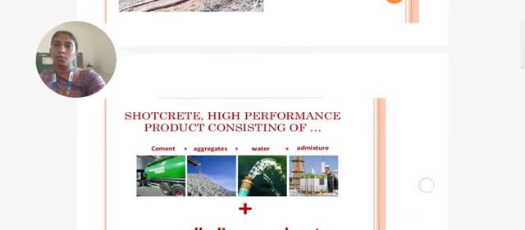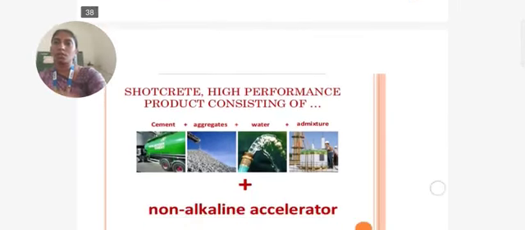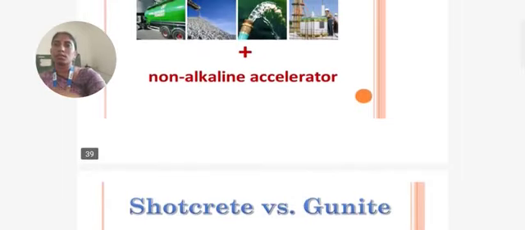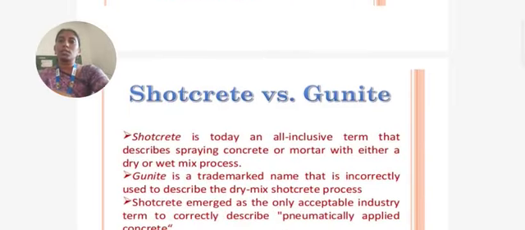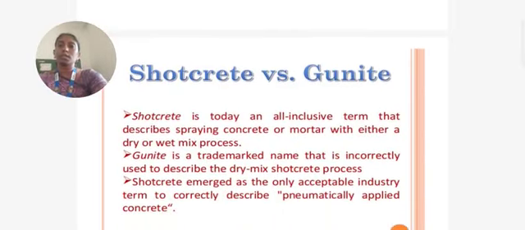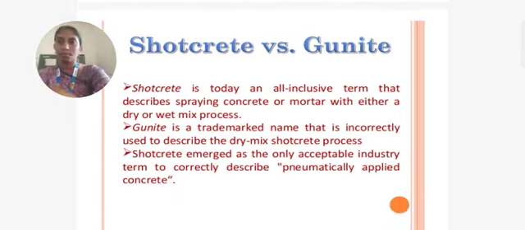Shotcrete is a high performance product consisting of cement plus non-alkaline accelerator. Next is shotcrete versus gunite. Shotcrete is today an all-inclusive term that describes spraying concrete or mortar with either a dry or wet mixing process. Gunite is a trademark name that is incorrectly used to describe the dry mix shotcrete process. Shotcrete has emerged as the only acceptable industry term to correctly describe pneumatically applied concrete.